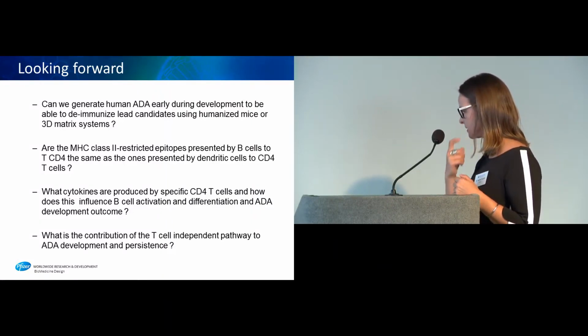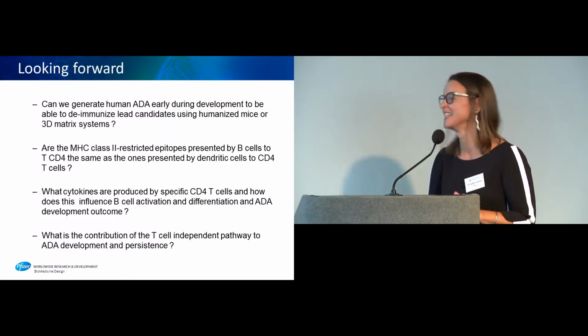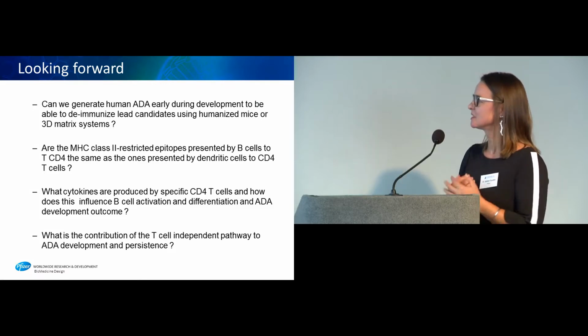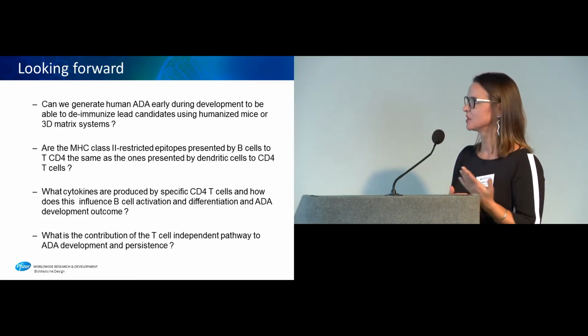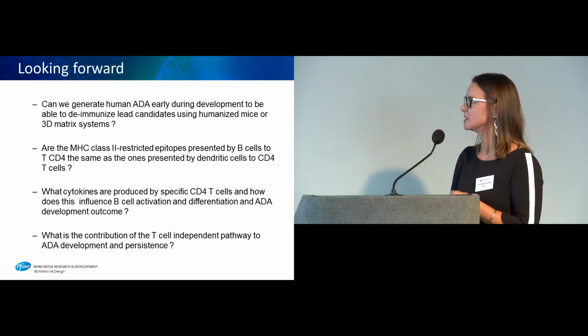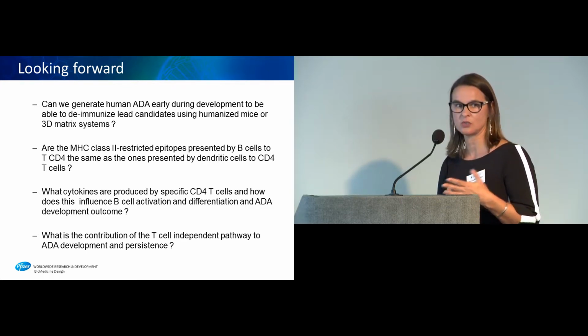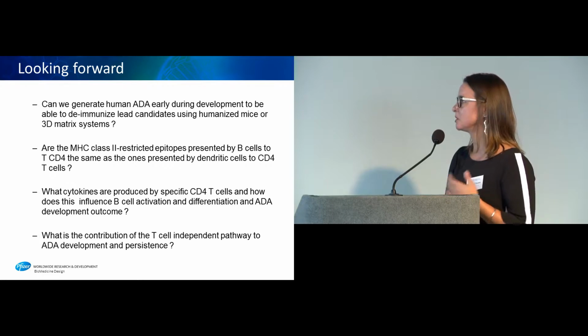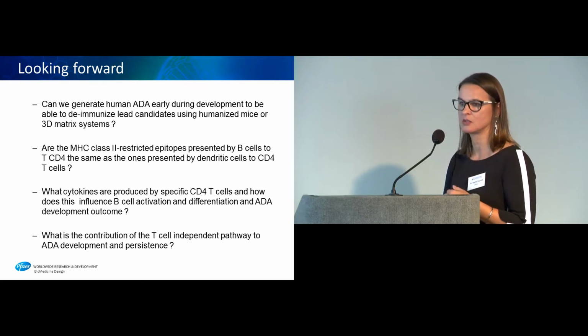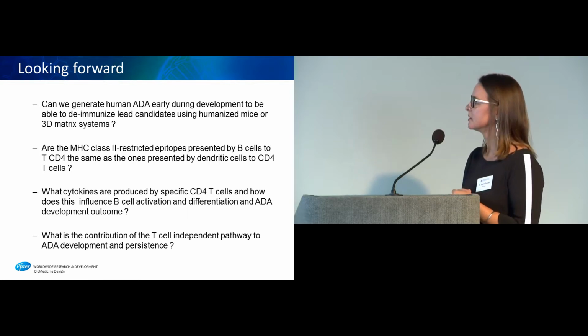So this is where I hope I get your input. Looking forward, as this was briefly mentioned as well, could we generate human ADAs earlier during development to be able to deimmunize lead candidates through the identification of the B-cell epitopes? Could we use humanized mice or a 3D matrix system like the MIMIC, the artificial lymph nodes?